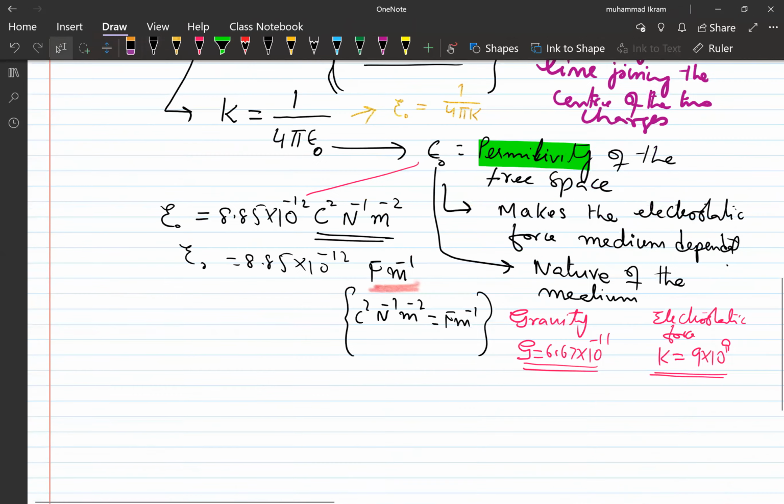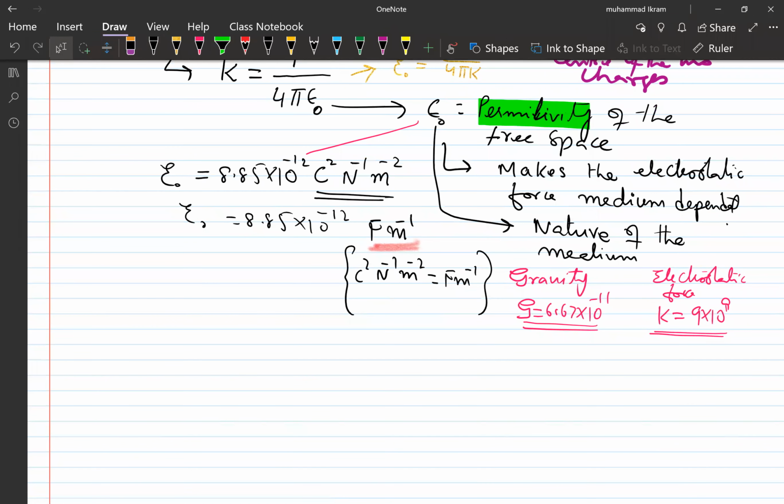For the material medium, the Coulomb's law is like this. For example, look, for the Coulomb's law for the free space or for vacuum, we have found that it is 1 over 4 pi epsilon naught into Q1 Q2 by R square.